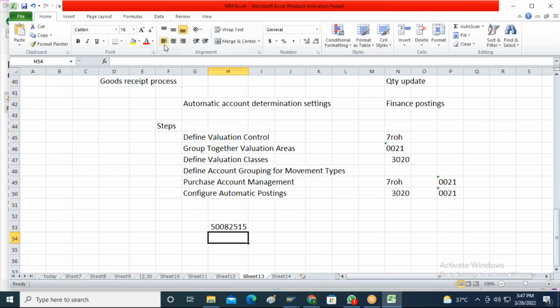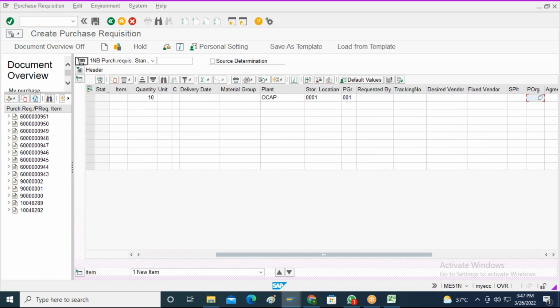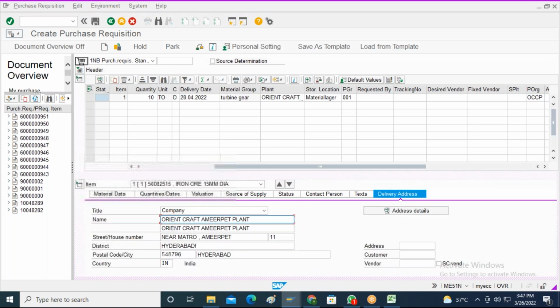Okay, 50082515, quantity 10, plant is OCAP, 001001. OCCP is the purchase organization. I will just save it.